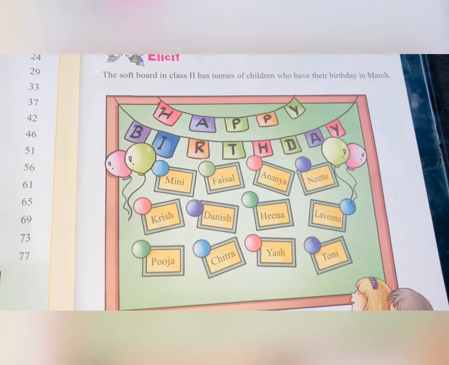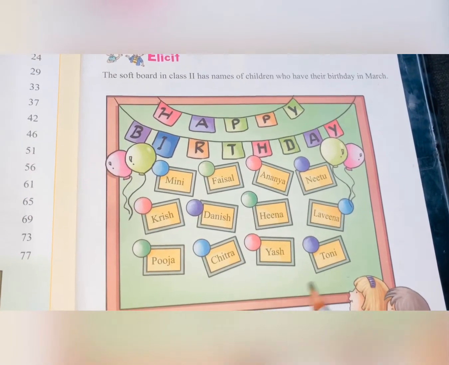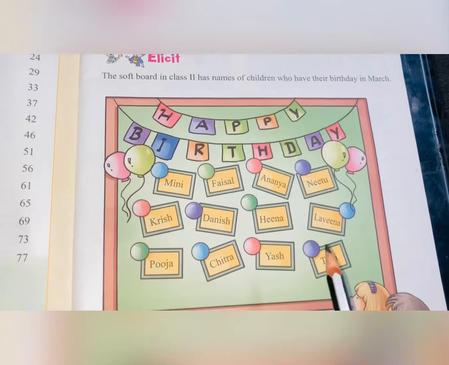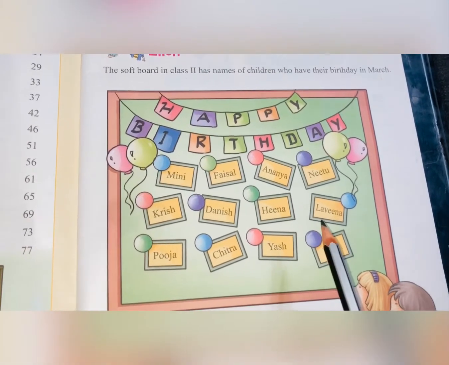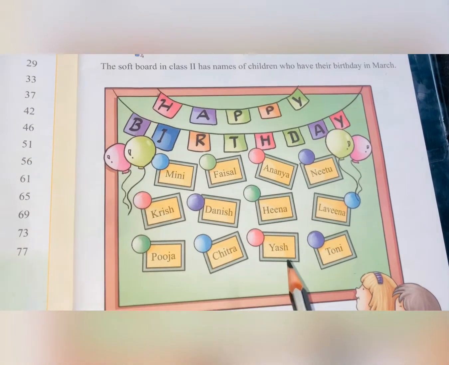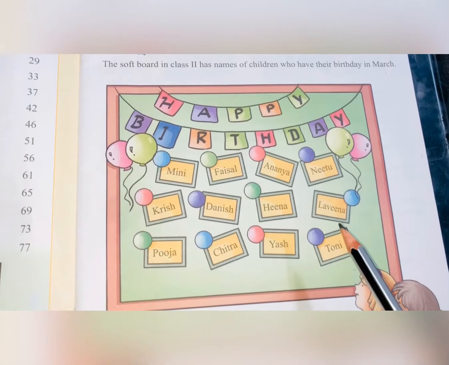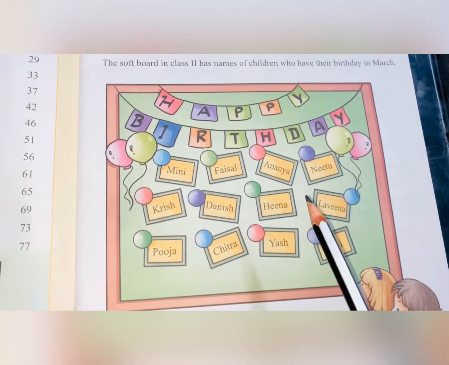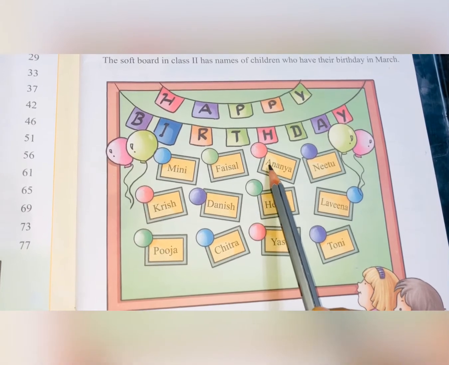On that board there are name mentions of all those students, those who have their birthday in March. Okay, you have to arrange them according to their alphabets, their first letter of their names.